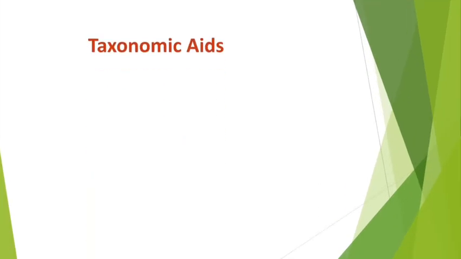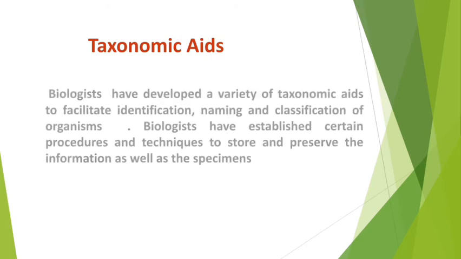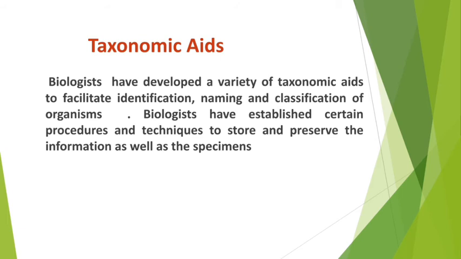My dear student, the last topic of this chapter is taxonomic aids. What are taxonomic aids? Biologists have developed a variety of taxonomic aids to facilitate identification, naming and classification of organism. Taxonomic aids are some procedures or techniques through which we can learn the classification of organism in a very systematic way.